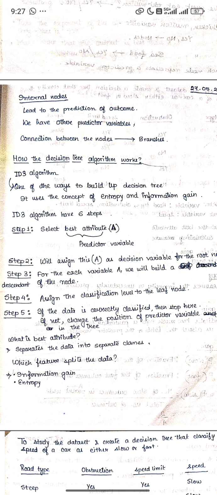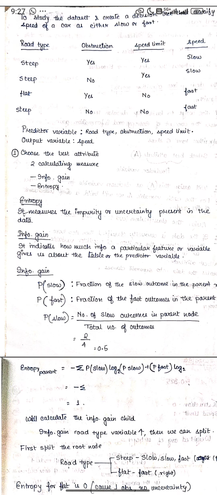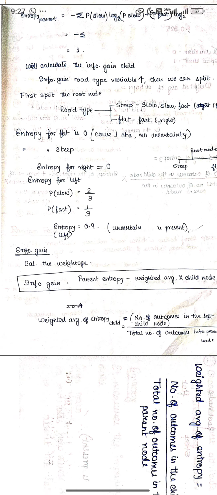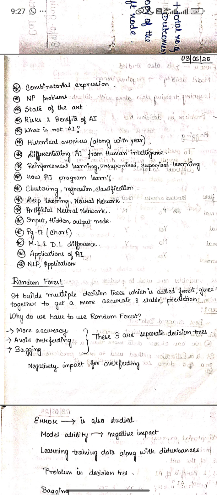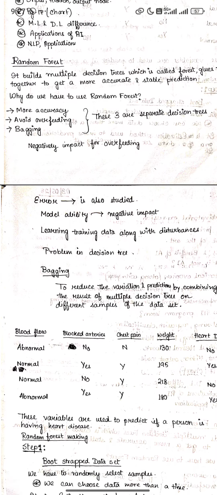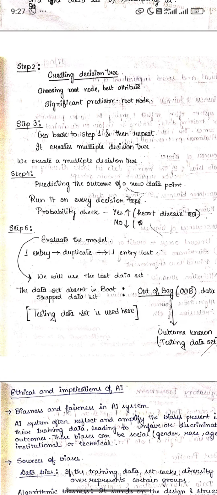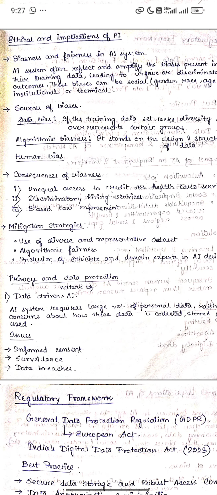How does the decision tree algorithm work? ID3. These are all algorithms for how it works, so these are not needed. And these are all random forest, bagging, boosting, creating decision trees. Next, ethical implications of AI.